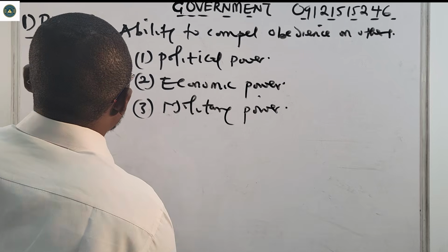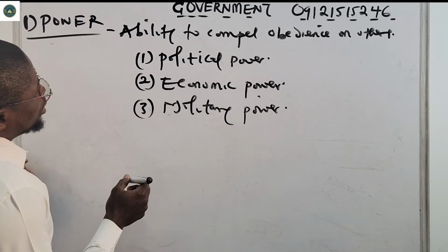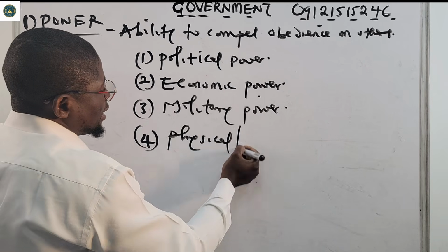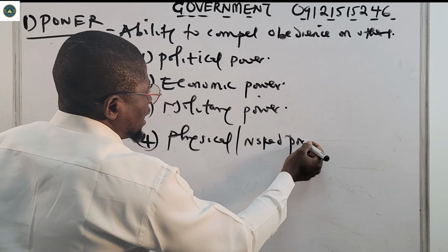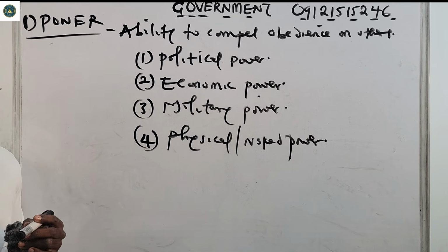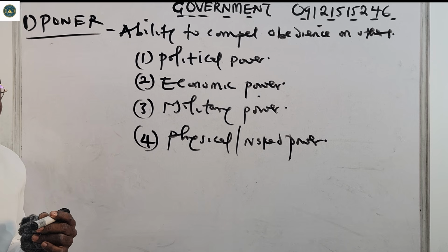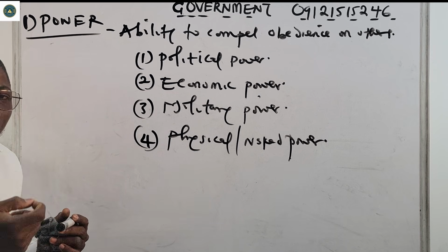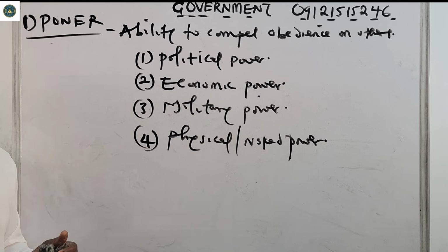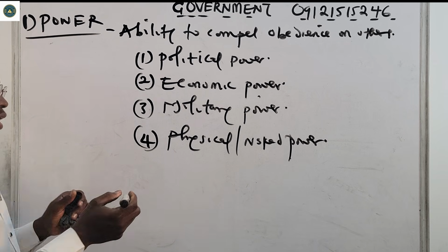Also, number four, we have physical or naked power. Some people have this physical strength, and they can control how you behave. It entails the application of physical strength to control the behaviors of others. Some people are naturally stronger than you and can beat you, so when they talk, you listen to them. That is physical or naked power. Then we also have another one called charismatic power.